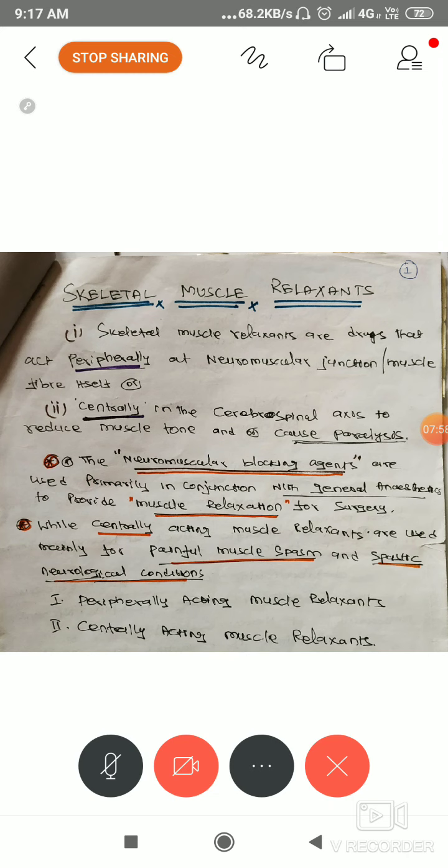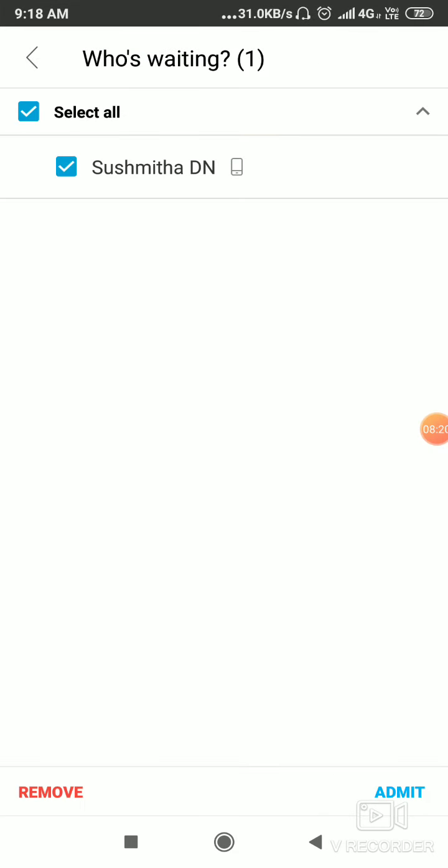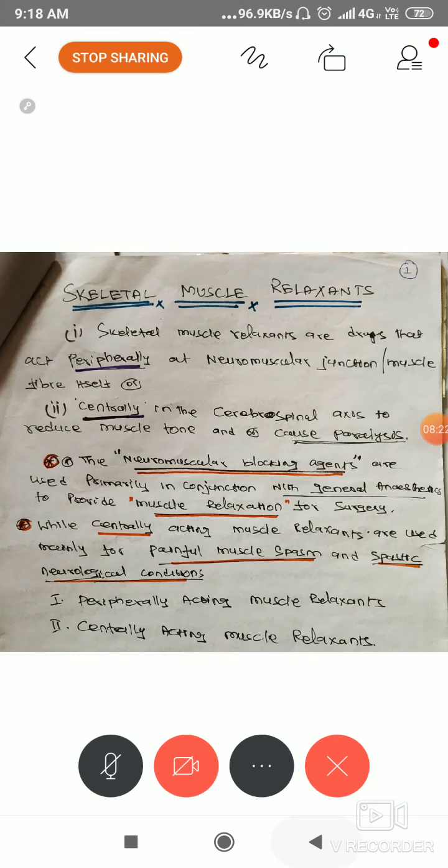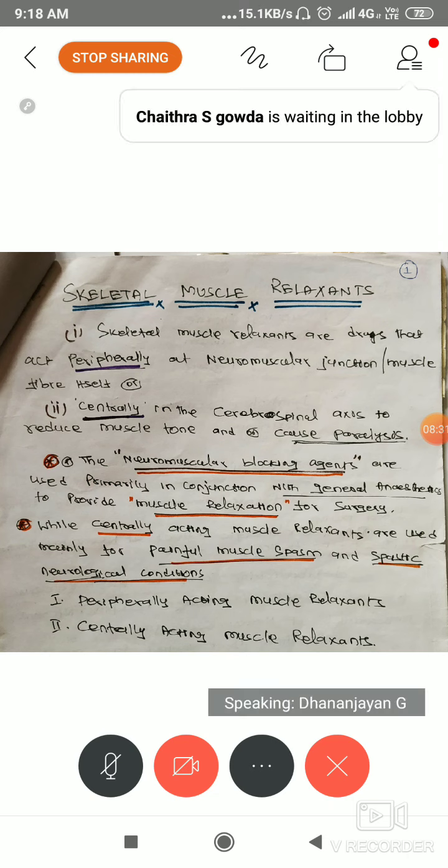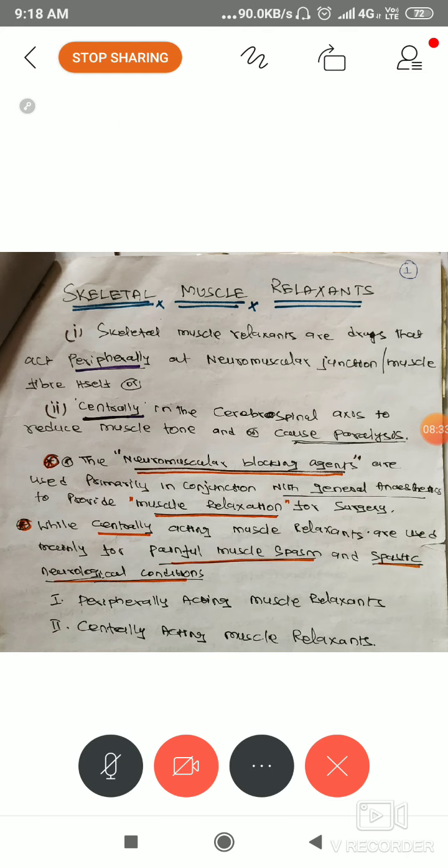So, muscle relaxants. Then we talk about how this relaxation is produced. There are two aspects: peripherally and centrally. Centrally, as simple as that, you have to keep in mind, is through the brain, through the central nervous system. Peripherally, I think in the last class we studied the drugs acting on the autonomic nervous system, that is other than the central nervous system. That means the preganglionic nerve, the presynaptic nerve, synapse, postsynaptic nerve, then the nerve endings at the neuromuscular junction.